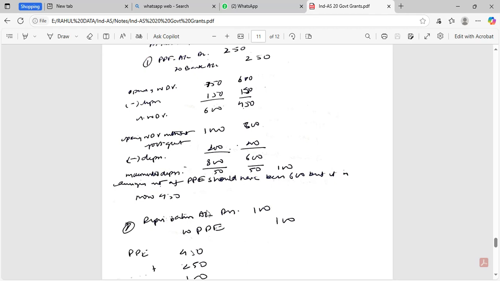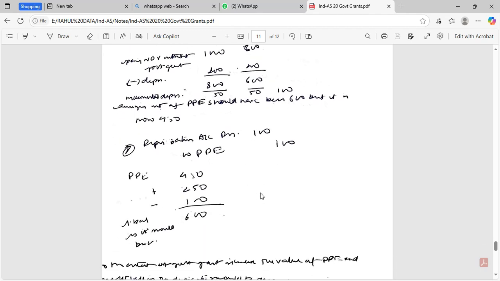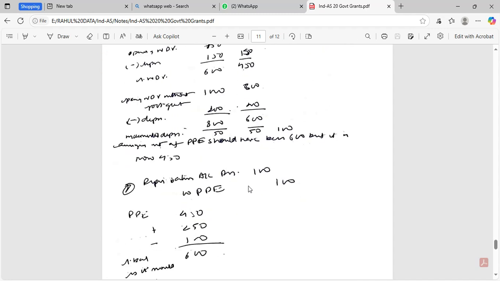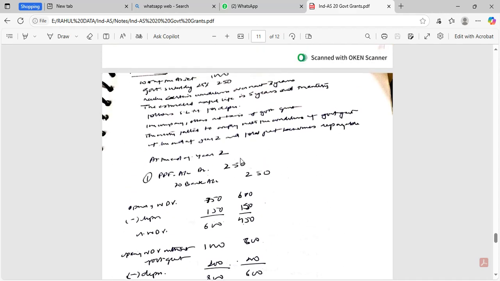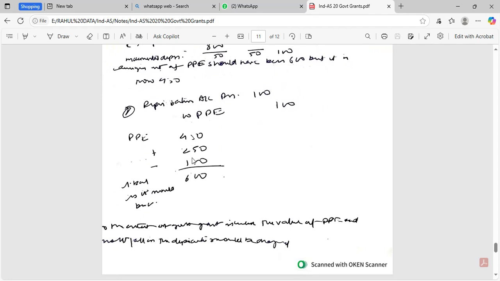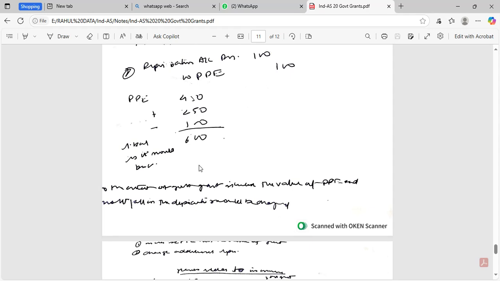So depreciation account debit to PPE 100 would be accounted for each of the years 1 and 2. So the PPE would be 450, which is this figure, plus 250, which is the accounting entry passed over here, PPE to bank, minus 100, the additional depreciation. So 600 would be the closing value of the PPE.